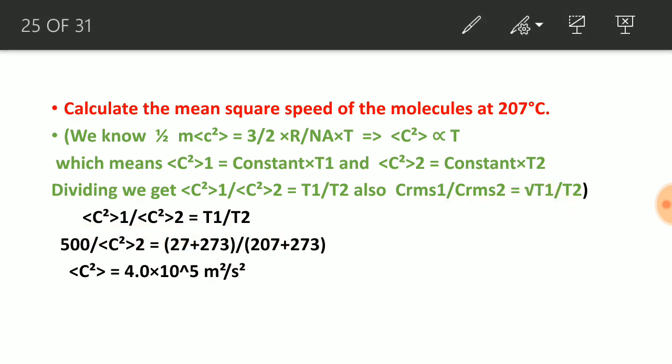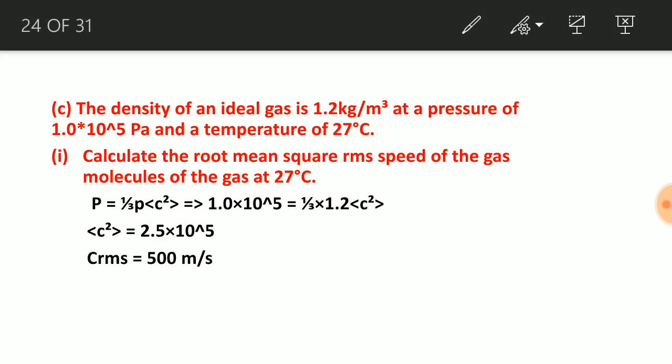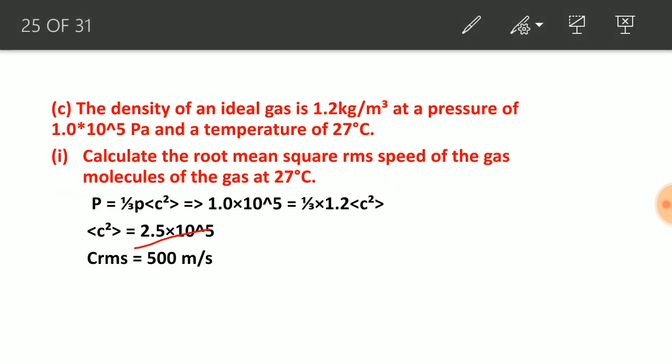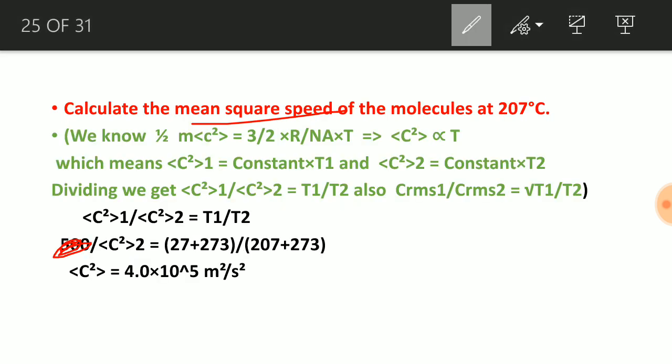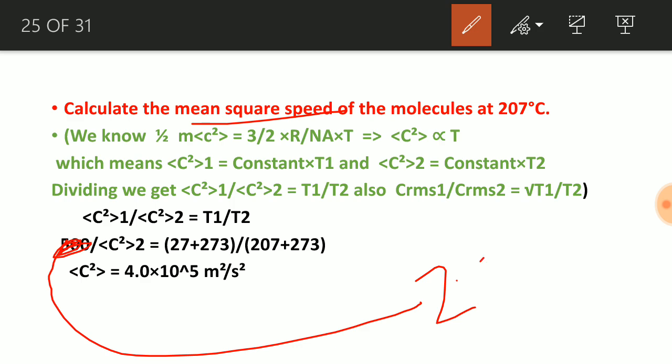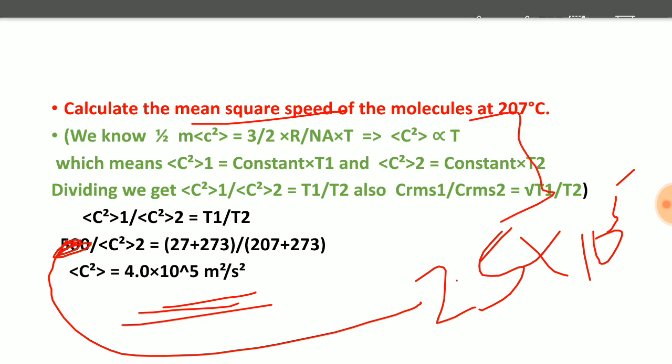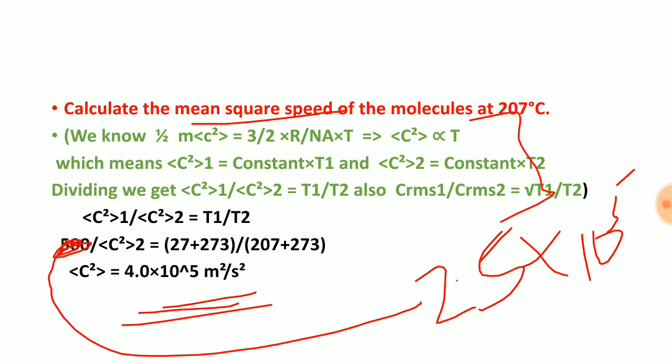Here C1 square, if I am calculating mean square velocity only, this should be mean square velocity, not root mean square velocity. Mean square velocity is here 2.5 into 10 to the power 5, so I need to write here 2.5 into 10 to the power 5. This is mean square. We are not dealing with root mean square here. So I need to keep the mean square velocity and use this formula, and by using it I will get my answer. You need to take care of this while solving this question.